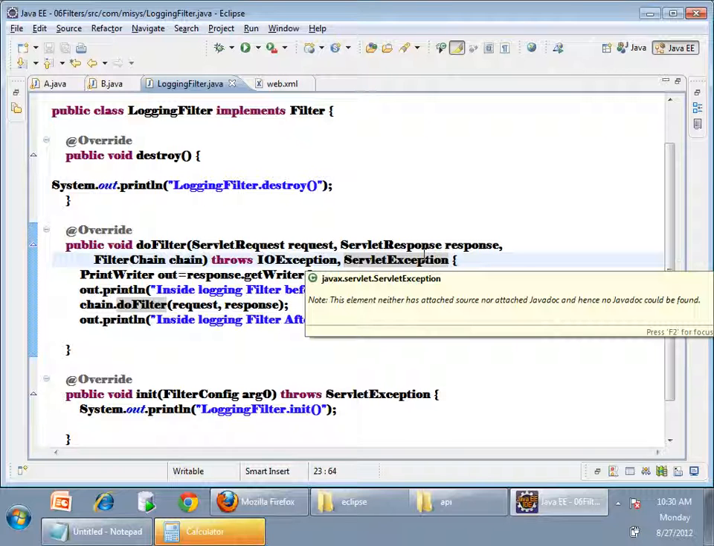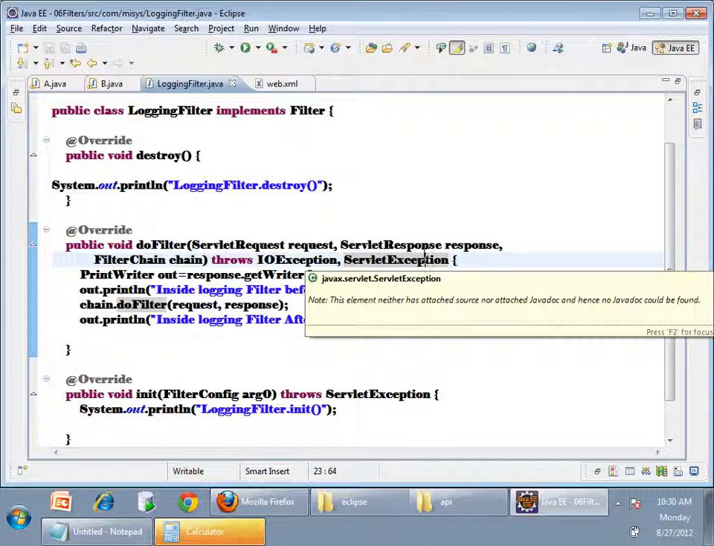But servlets are initialized during the first request by default, or you have to give the load-on-startup tag if you want the servlet to be initialized during deployment. But by default, a filter is initialized when the application is getting deployed, right? So if you want to write any initialization code for your filter, you can do it here, right?